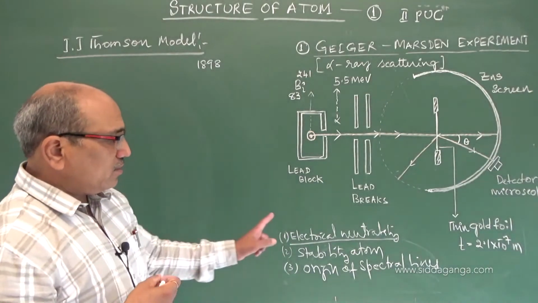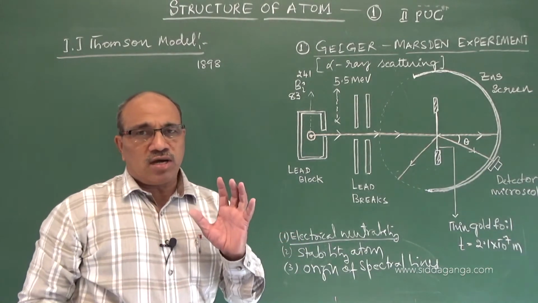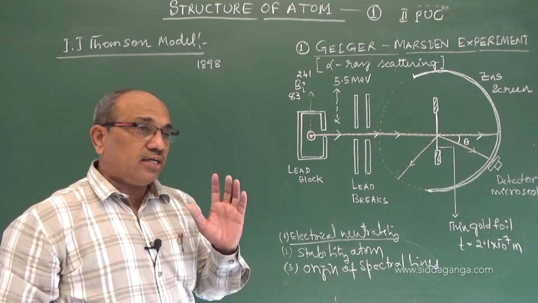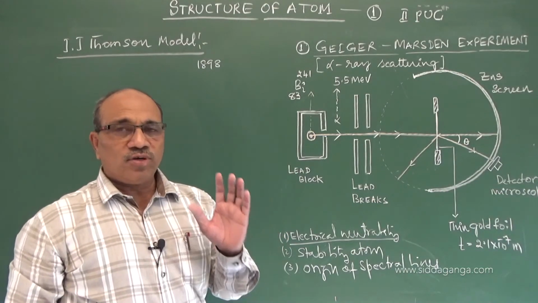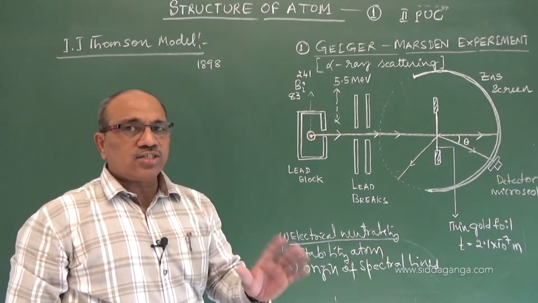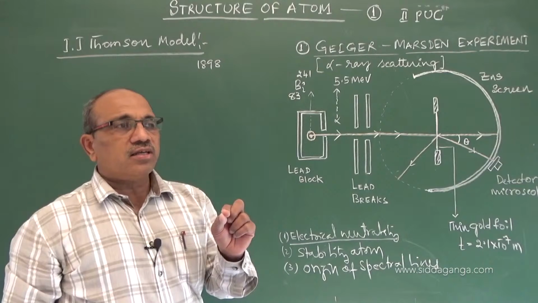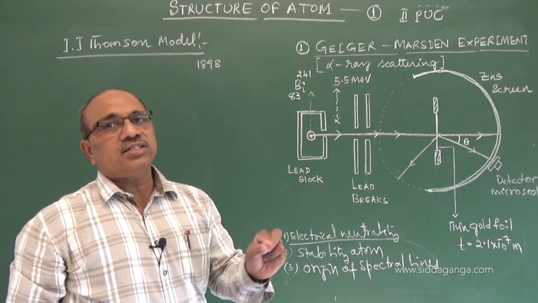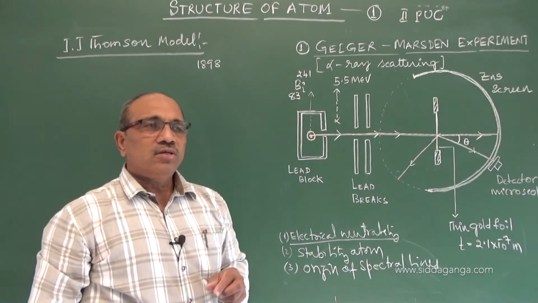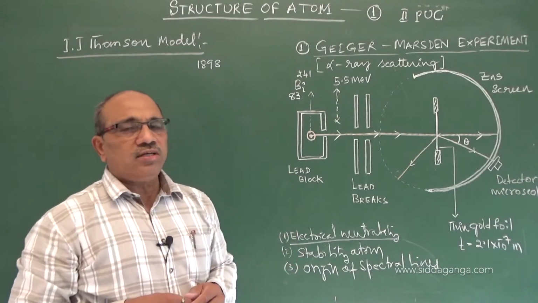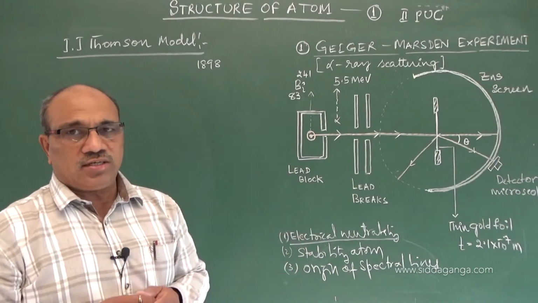Already the three factors were known: the entire charge, positive charge and mass within the atom. Electrons are negligible in size and negligible in mass also. So keeping this in mind, actually in his mind, three proposals were there.